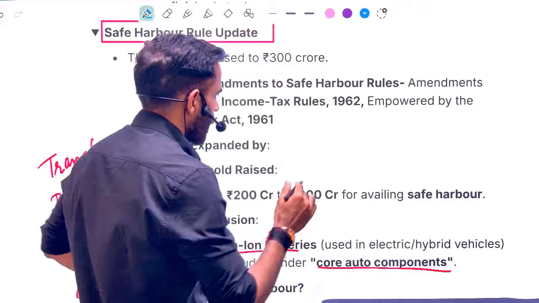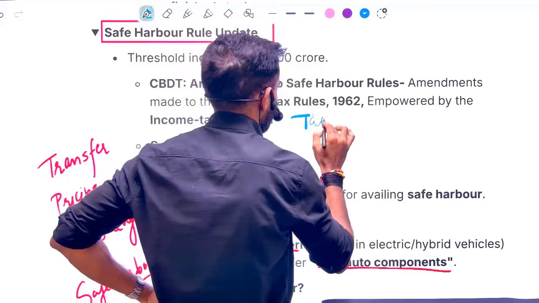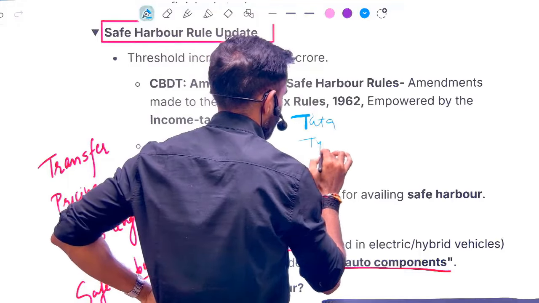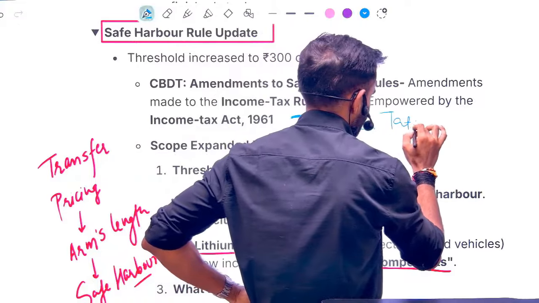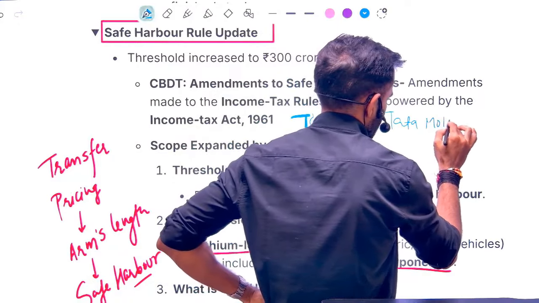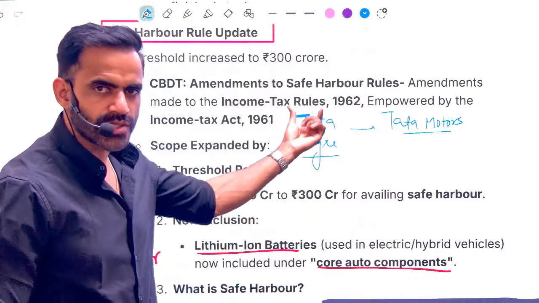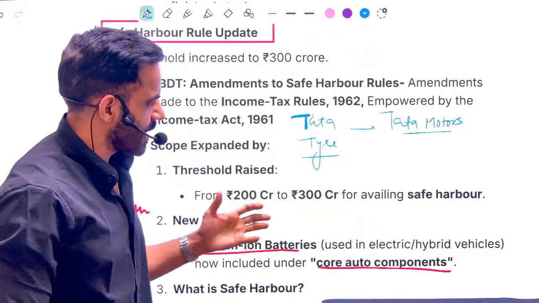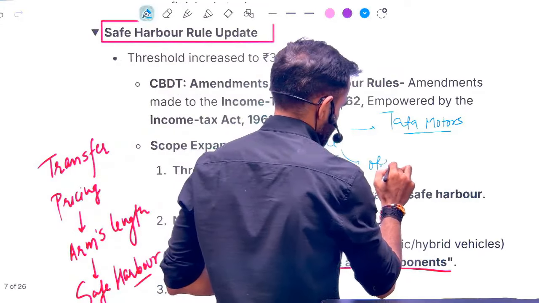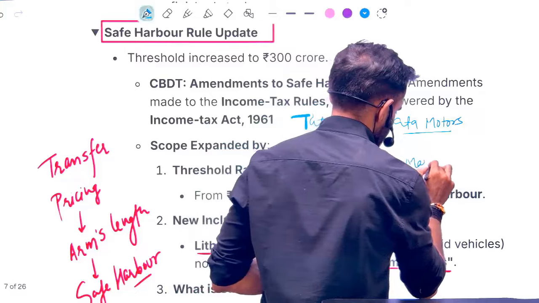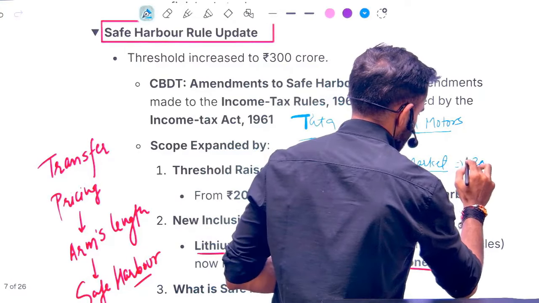Okay. Now, let's say there is a Tata tire, and it is supplying tire to Tata Motors. Both are related companies. Both are companies of Tata Group only. Let's say the price in open market is 20,000.